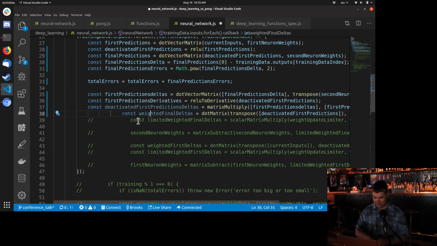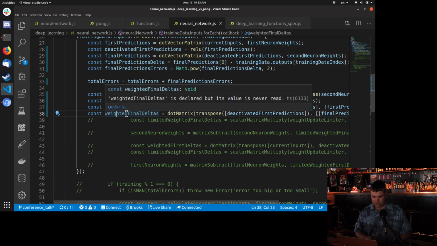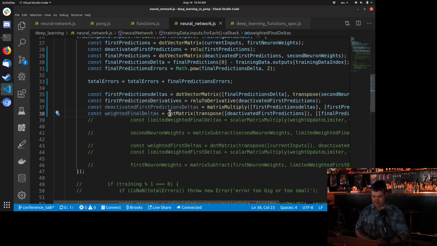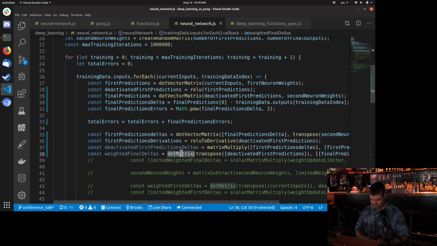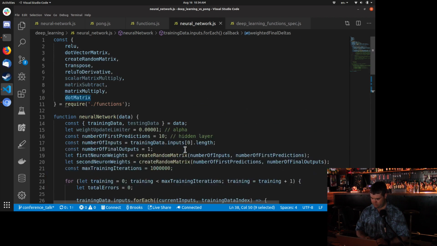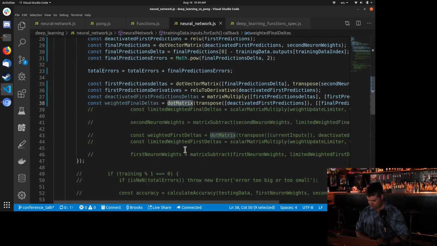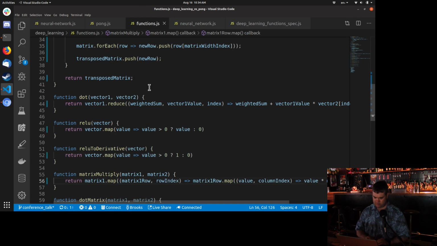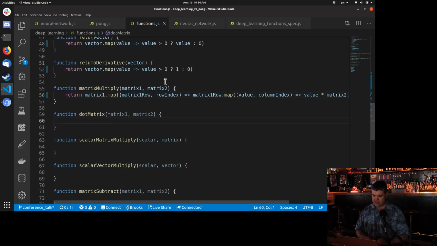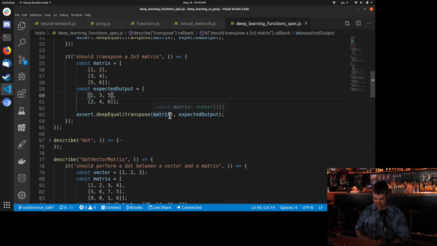All right, our weighted final delta. By weighting these, what I'm going to do is multiply the inputs. Well, the inputs are going to be the second, like that middle layer, by the final delta. And so this is going to be our dot matrix. Did we have a dot matrix here? Not really, so we have to write this too. So let's come to our functions. And what is a dot matrix? Let's look at our test for this.